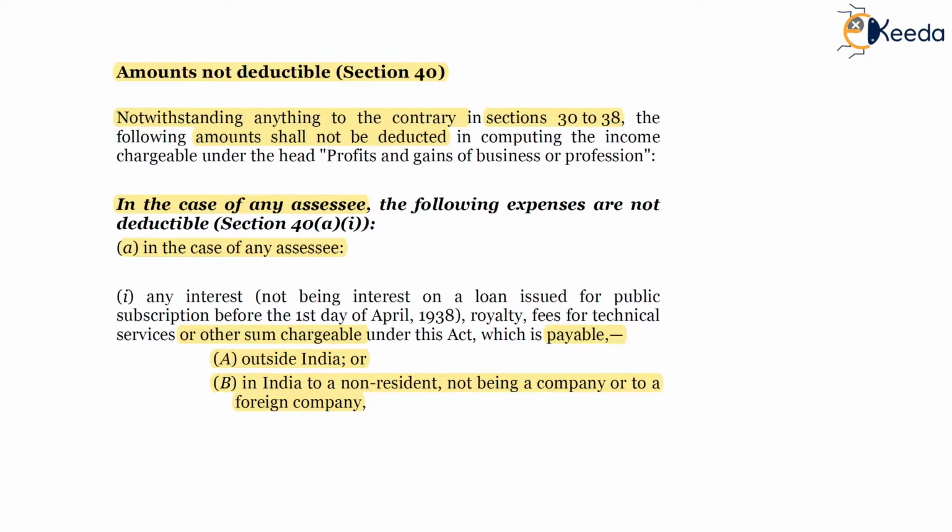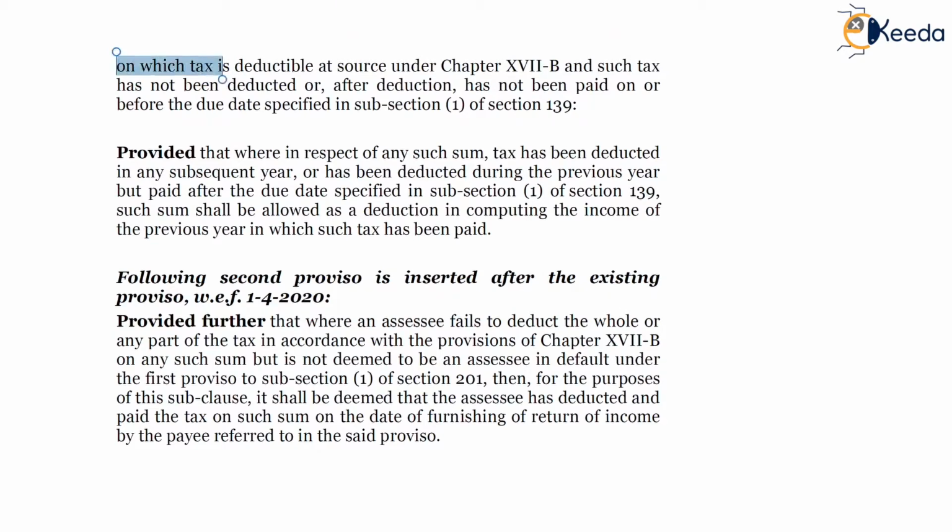Any other sum chargeable under this act on which tax is deductible at source under chapter 17B, and such tax has not been deducted or after deduction has not been paid on or before the due date specified in subsection 1, section 139.